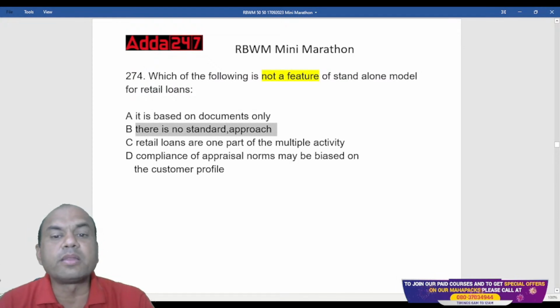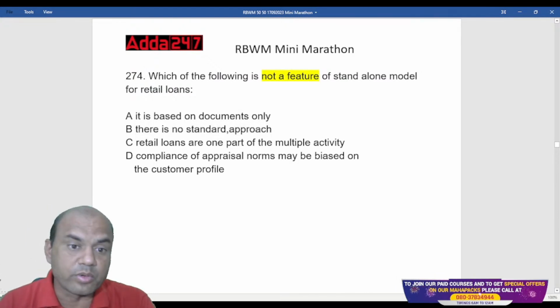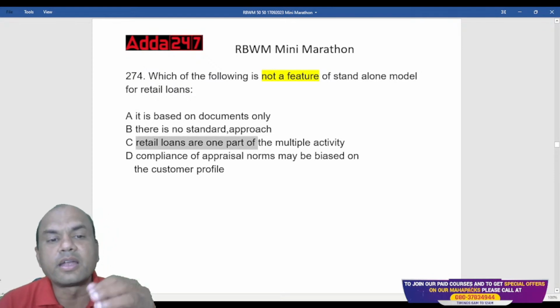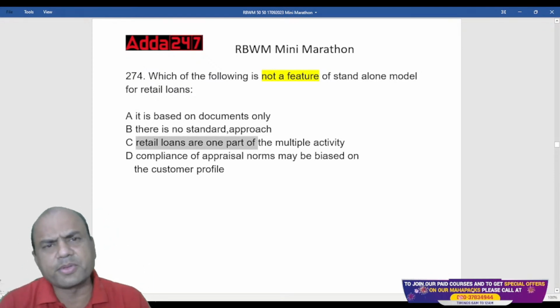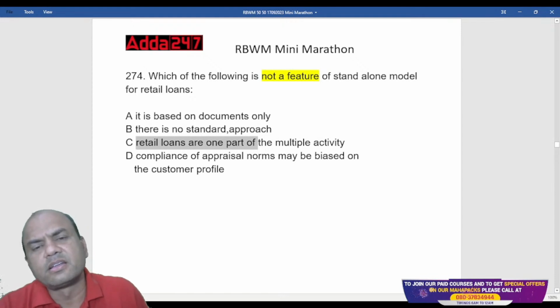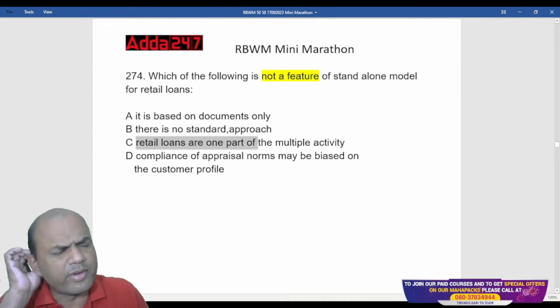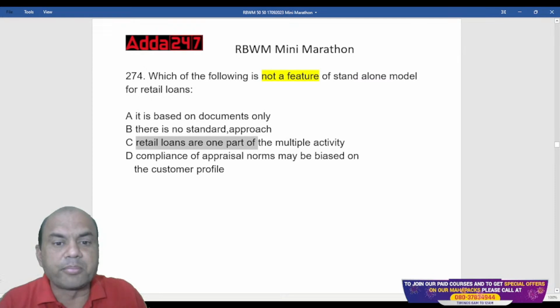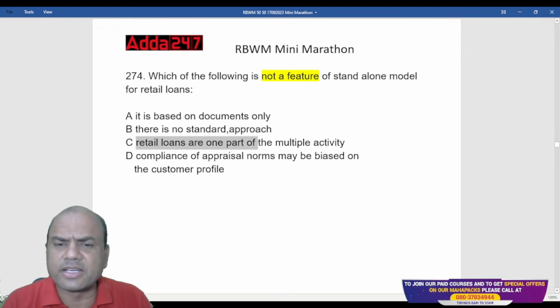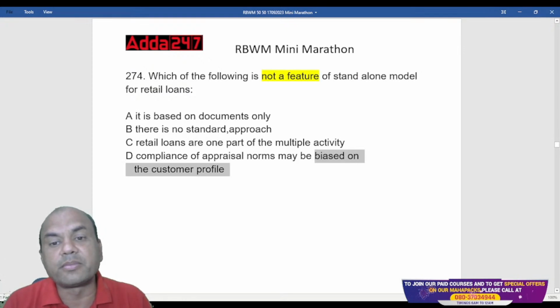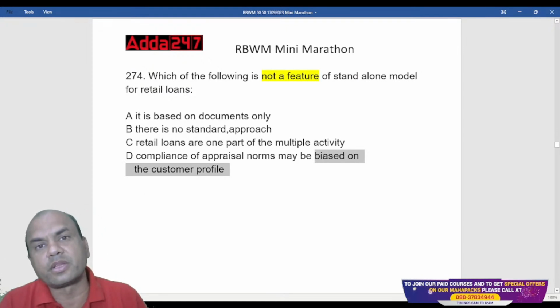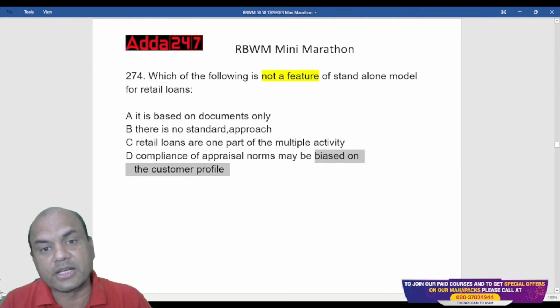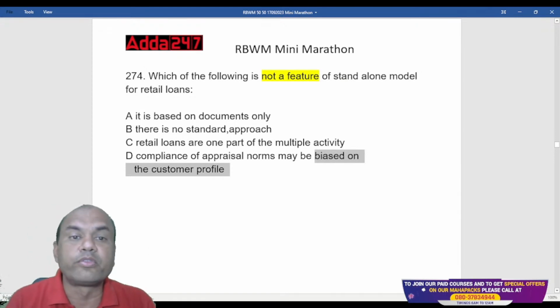Retail loans are one part of the multiple activity. That is also true. One part. So under centralized model, we are processing all types of loans. Retail, LAS, then home loan, personal loan, everything is done. Compliance of appraisal may be biased on the customer profile? It is never biased. Never. Because that is the basic beauty of this centralized model. It can never be biased. It can never have human feelings over here.